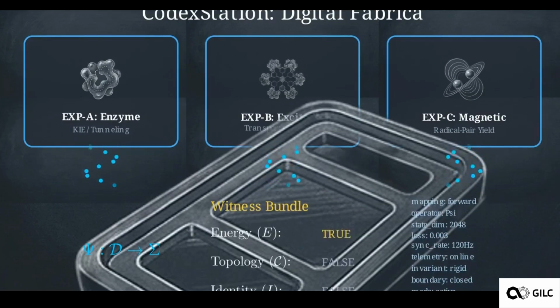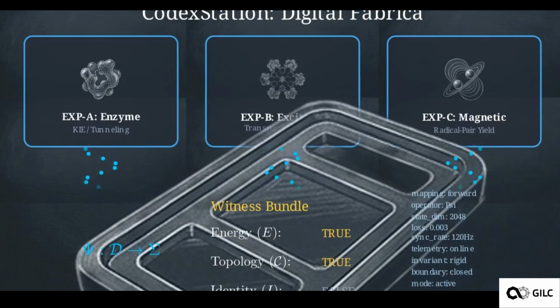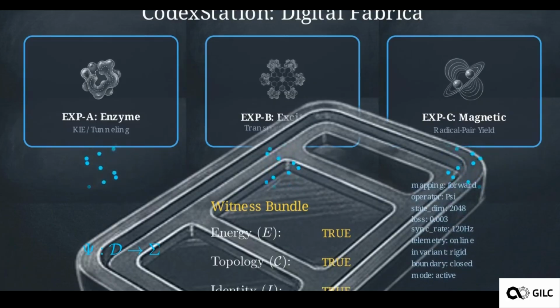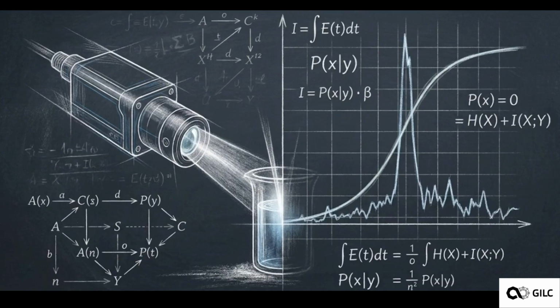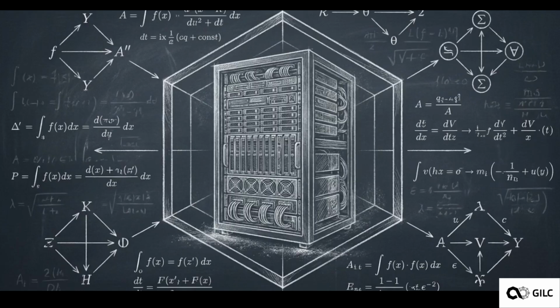This validates the physical signal against the simulation, verifying the energy, topology, and identity of the system in real time. This continuous, falsifiable loop between measurement and reconstruction provides the evidence required to validate the theoretical model and ensure system stability. The validated BG01 node serves as a production template.